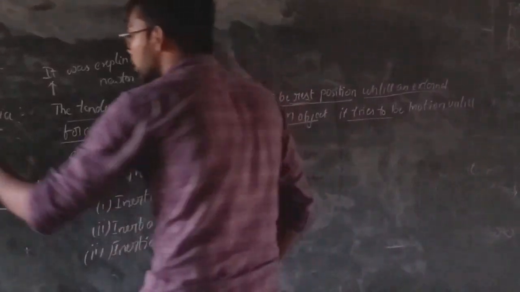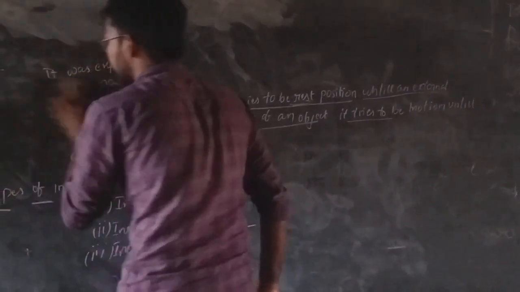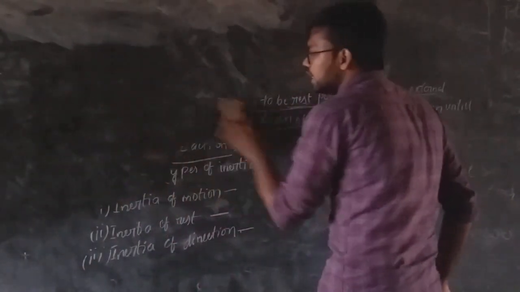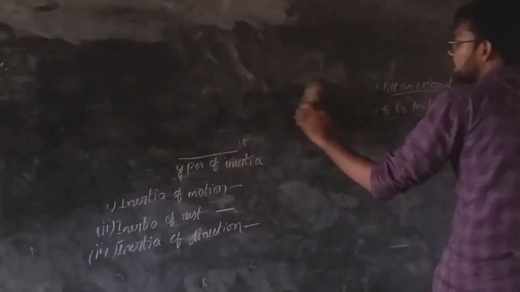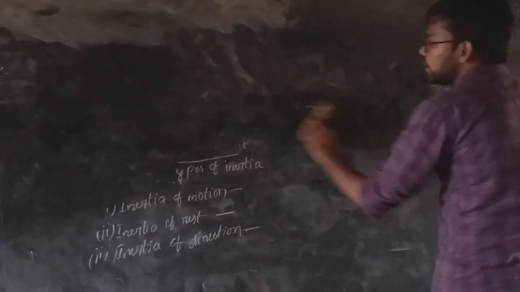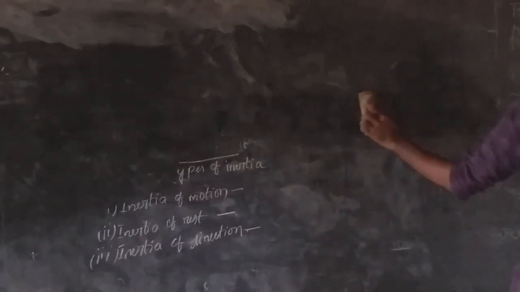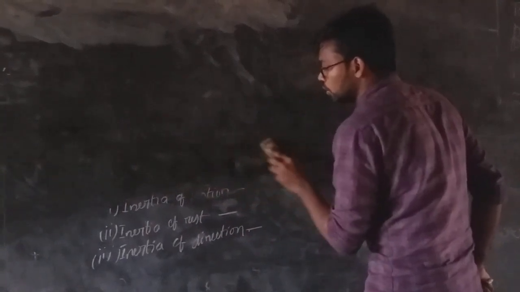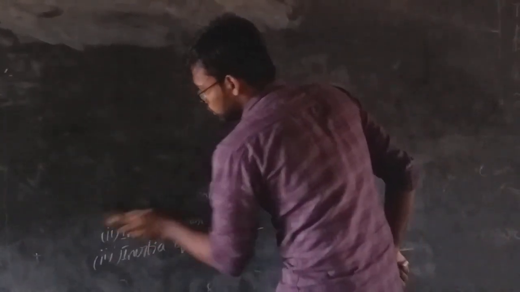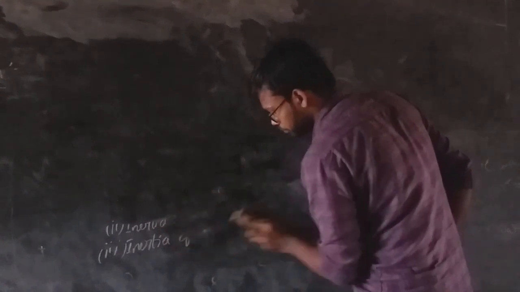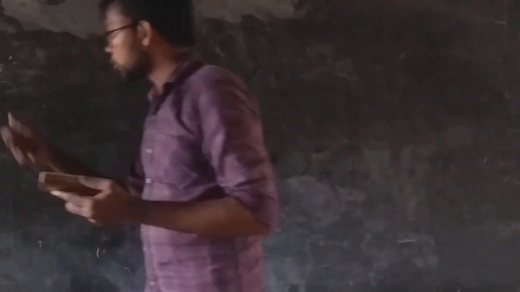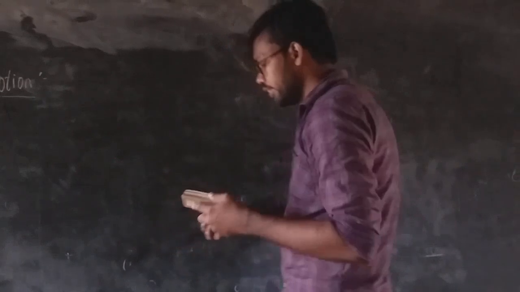Okay. Now coming to the next one: inertia completed, motion completed, force completed. Now distance, displacement as well as velocity, average velocity, all this we need to discuss. But today we will discuss a few topics and tomorrow we will continue with the remaining ones. Okay. So now motion completed, force completed, inertia completed.